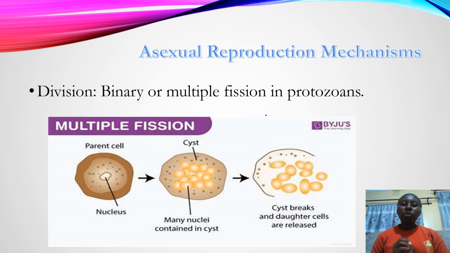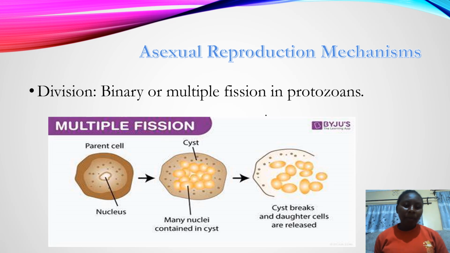Now in asexual reproduction mechanisms, in cell division, we have said that there is binary and multiple fission. With binary fission, the parent cell divides to produce two daughter cells that regain their original adult body form. And in multiple fission, we have the nucleus dividing to form multinucleated organisms.